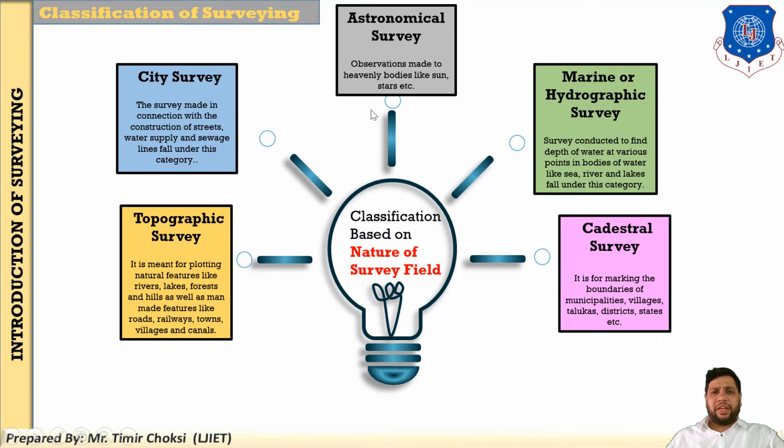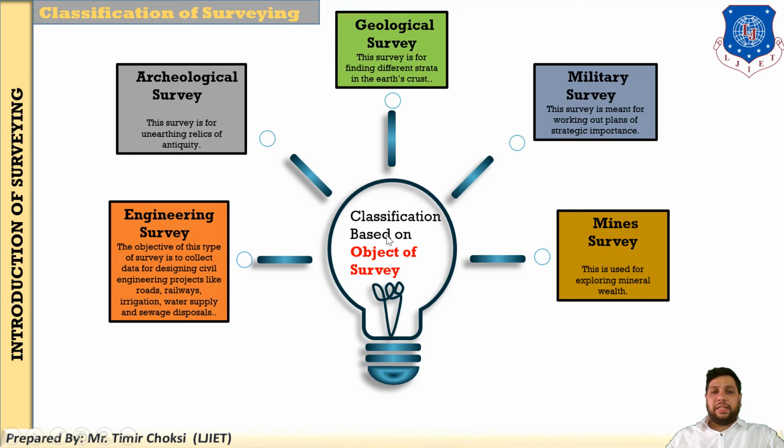Okay, I have not given this in detail, this is not important, you just have to understand the basic funda. That's why I have taken this particular classification. Similarly, the classification based on object. So what is your objective? Like if your main goal is to conduct the survey for military, it is called a military survey. If you conduct the survey on the basis of geology, it is called a geological survey. This survey means finding the differences in the earth crust. Similarly, there are the engineering survey as well as the mine survey. Depending on your object, when you conduct the survey, there are different types of survey.